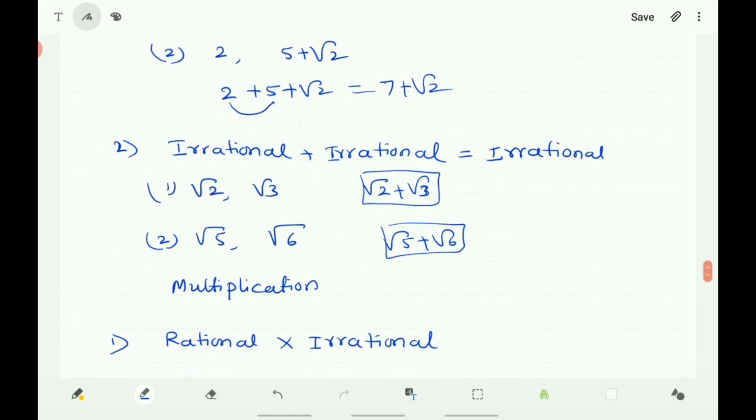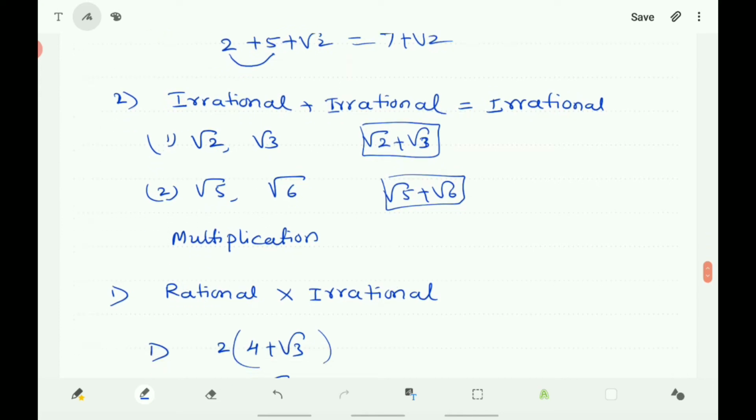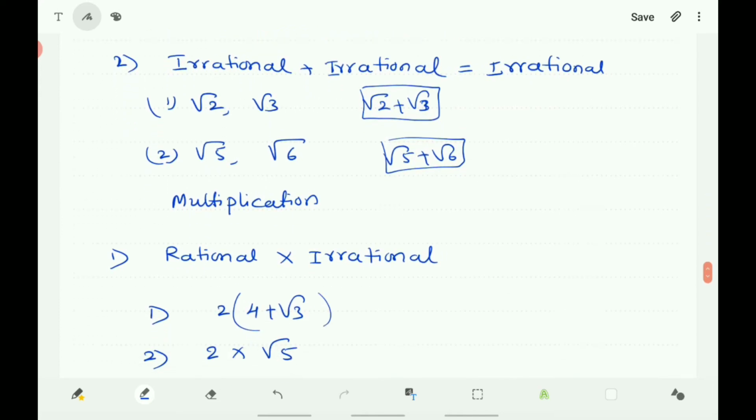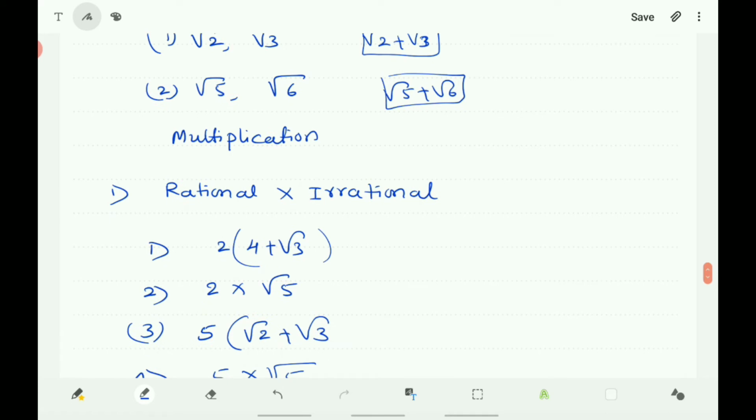Now let us come to multiplication. Now you take the product of rational and irrational. The first one is the product of 2 and 4 plus root 3. Here 2 is rational, 4 plus root 3 is irrational. So find the product here. That is 2 into 4 is 8, plus 2 into root 3 is 2 root 3 only, and it is irrational. Therefore you can conclude rational into irrational is irrational here.